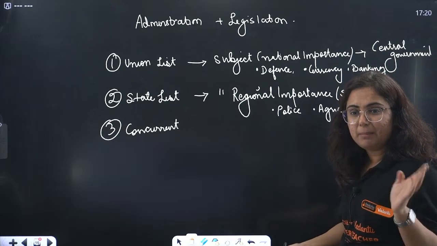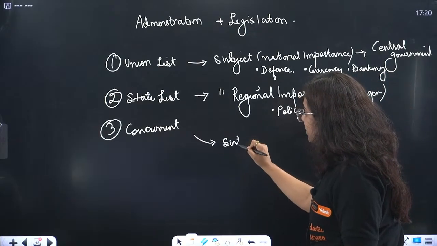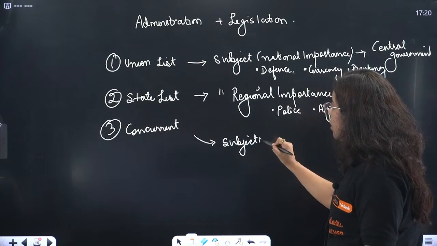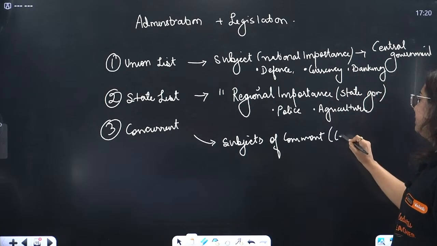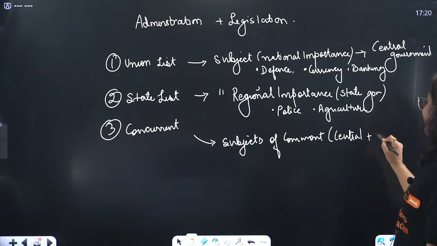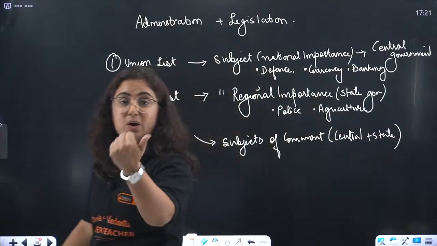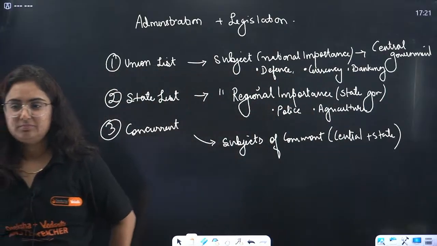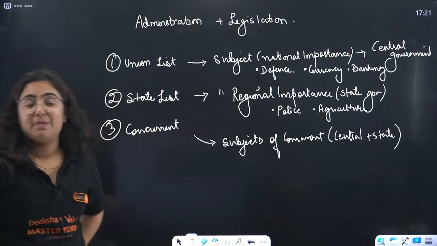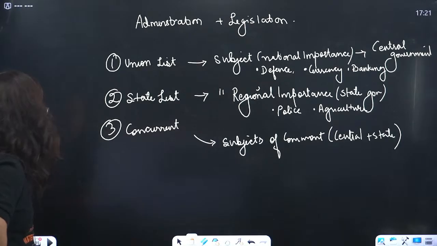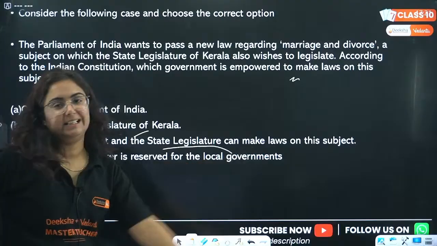Now you are asking, ma'am, does this come in the concurrent list? Yes. The concurrent list is the list in which there are subjects of common interest, in which both the central government and the state government can make laws, like marriage, divorce, forest, etc. Okay, get it? This is how the answer should be, because marriage and divorce come in the concurrent list, and hence who makes the law? Both the Parliament and the state legislature.